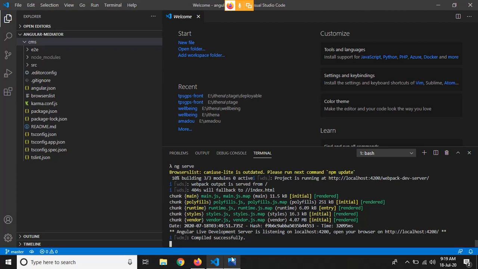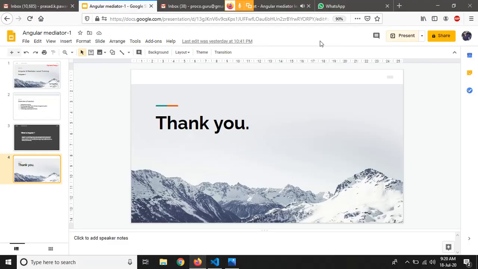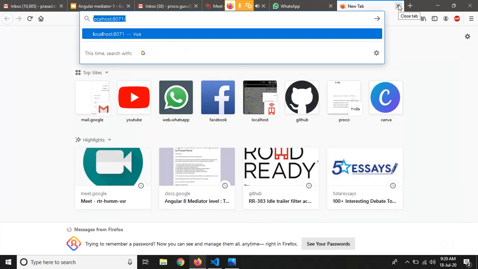So now, as you can see, our Angular application has been compiled, and it is available on localhost 4200. If you have changed the port, it will give you the changed URL here as well, so don't worry about it. Currently it is available on localhost 4200. So let's go to the browser and check if it is working or not.